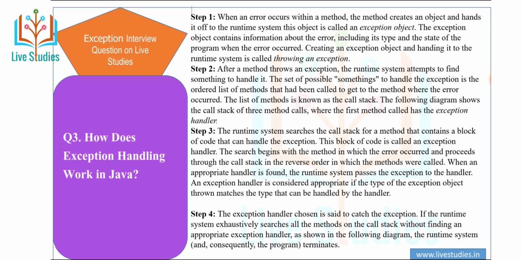An exception handler is considered appropriate if the type of the exception object thrown matches the type that can be handled by the handler. The exception handler chosen is said to catch the exception. If the runtime system exhaustively searches all the methods on the call stack without finding an appropriate exception handler, as shown in the following diagram, the runtime system and consequently the program terminate.